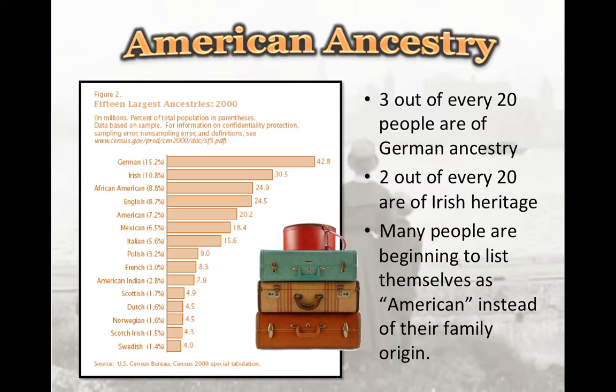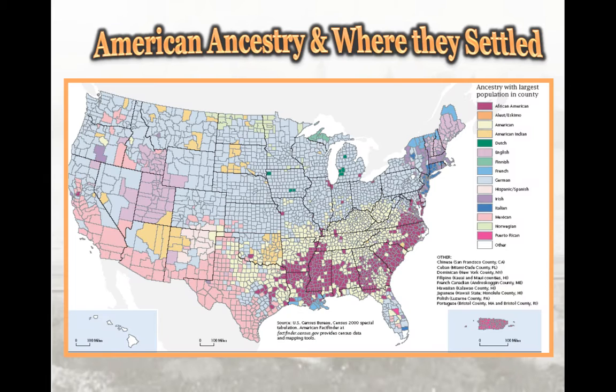All right, American ancestry. When we go back and look at American ancestry, we're going to see that 3 out of every 20 people are of German ancestry. 2 out of every 20 are of Irish heritage. Many people are beginning to list themselves as Americans instead of their family origins because there were so many from so many other different places. And then the third highest was African American. Well, this is like in 2000.